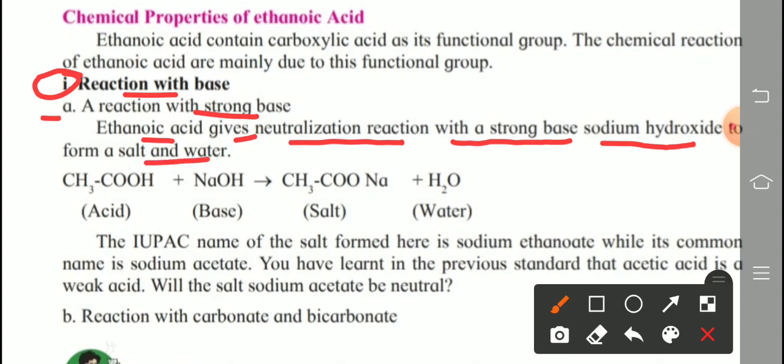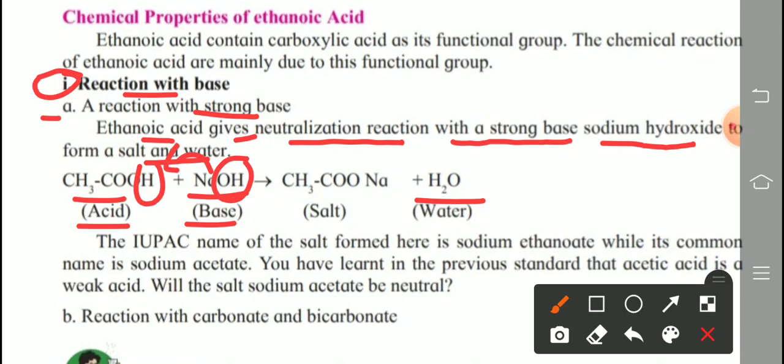In the previous point we learned what a neutralization reaction means. Any acid reacts with any base to form salt and water, which are neutral substances, and that's why it is called a neutralization reaction. CH3COOH is nothing but ethanoic acid. It is commonly called acetic acid. This is the acid. NaOH is sodium hydroxide, that is the base. Acid base reaction means neutralization. First of all, water is formed: H plus OH gives water, and H is replaced by sodium.